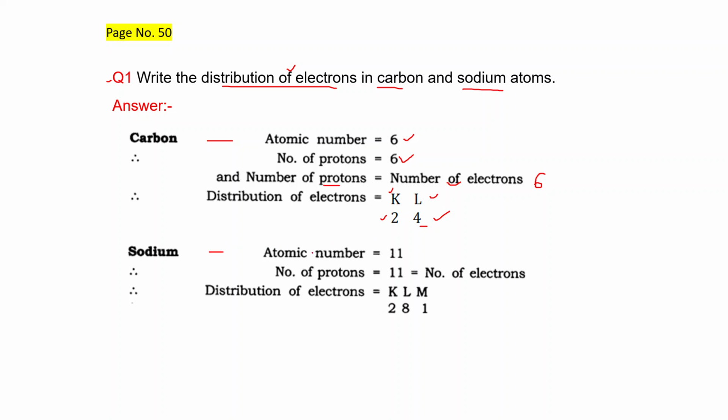Now in case of sodium, the atomic number is 11 and atomic number is equal to number of protons. That's why the number of protons is 11, and this is neutral again. That's why the number of electrons is also 11. Now we have to distribute these electrons in the different shells. In the K shell 2 electrons are there. In the L shell 8 electrons are there. In the M shell 1 electron is there. And we use this formula 2n square. Okay.